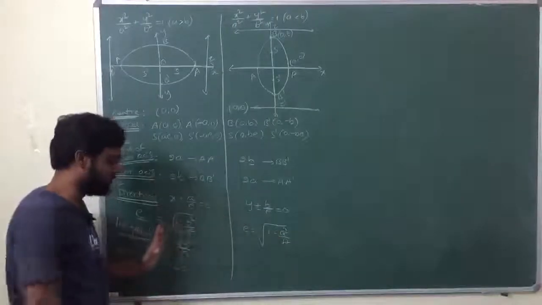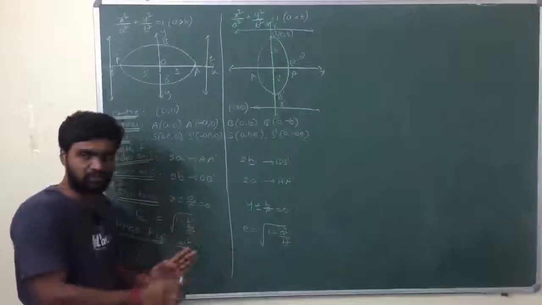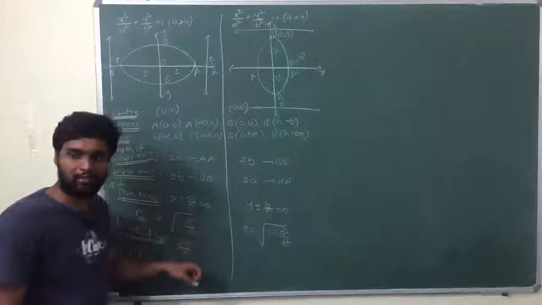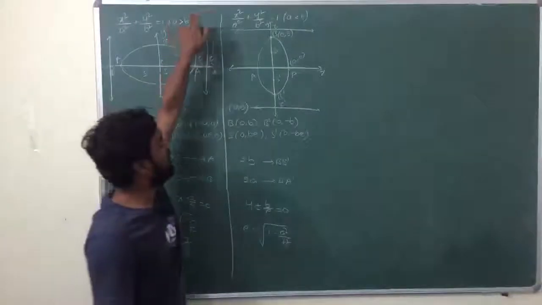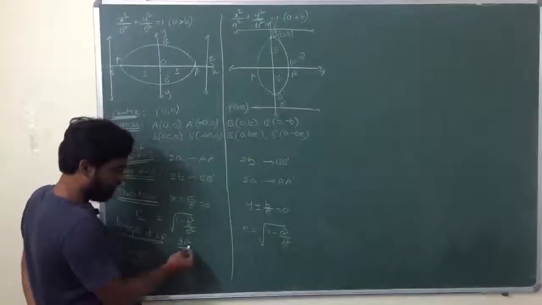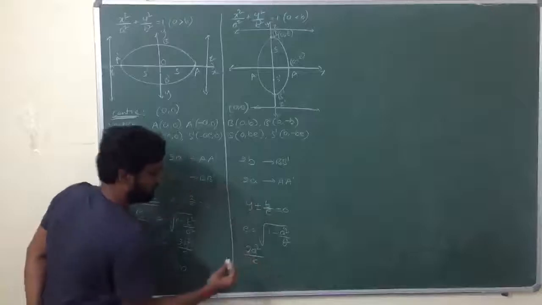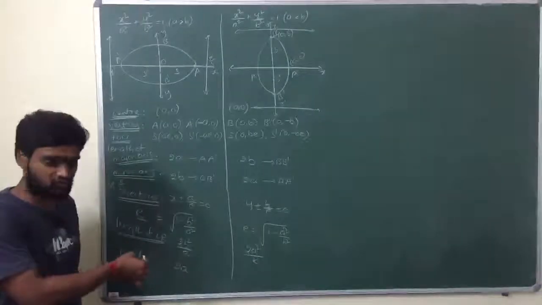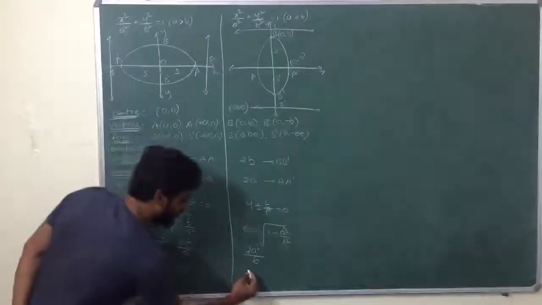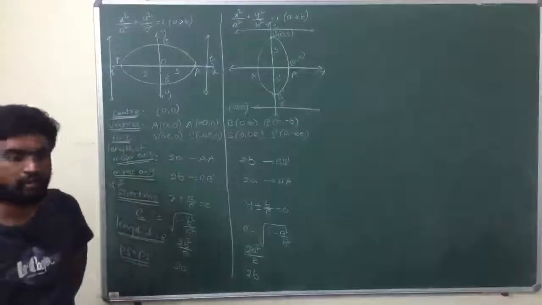So 1 minus is fixed, and then b by a or a by b, we'll know accordingly as a is greater than b or a is less than b. Now length of latus rectum is 2a square by b. Next, PS plus PS dash will be 2b.